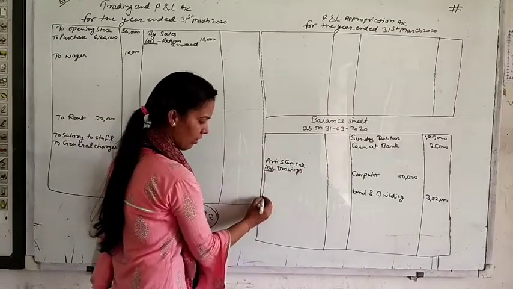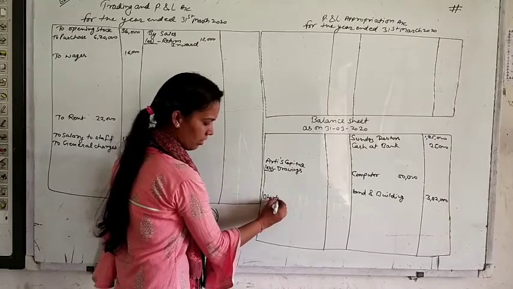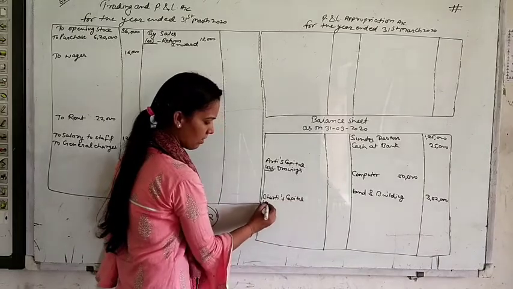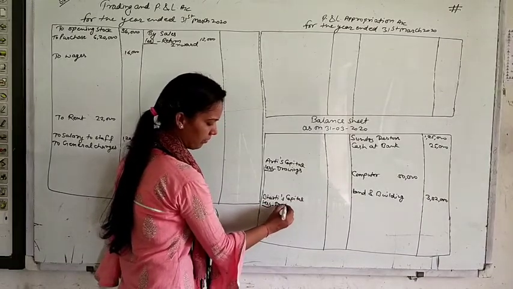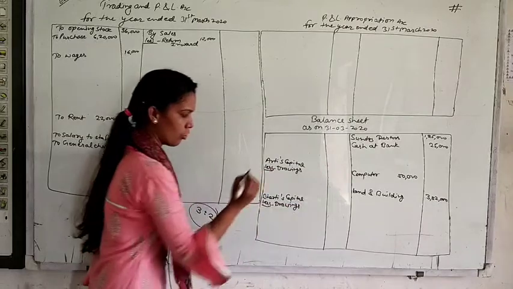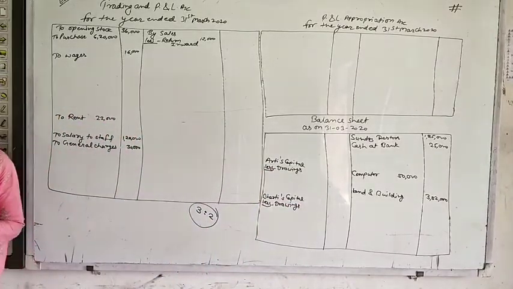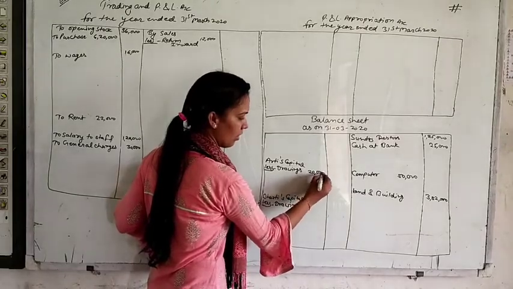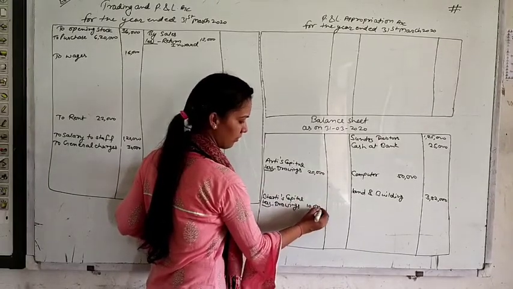In the same way, we will write Bharti's capital and less drawing. So what is the amount of Aarti's and Bharti's drawings? 20 and 10. So write here 20,000 and 10,000.